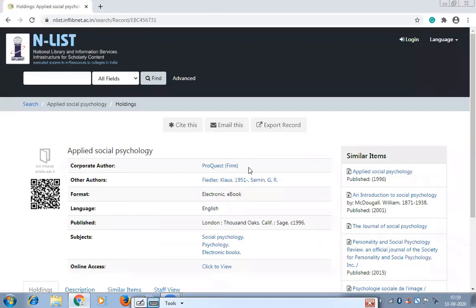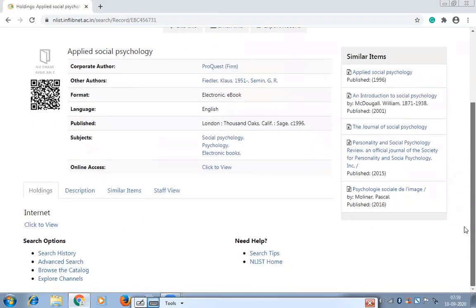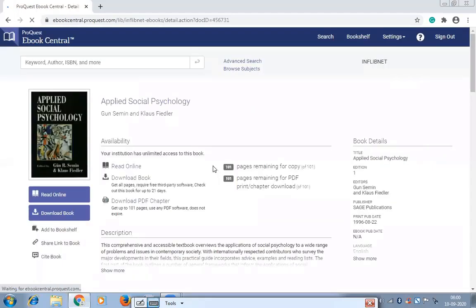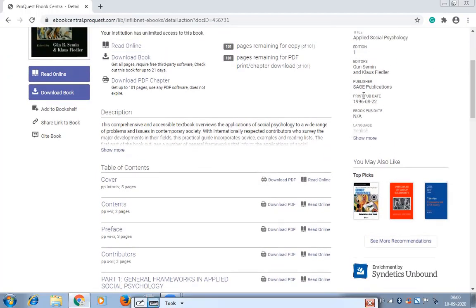When you click on the title of the book, you will find this information, where you can download the whole book or download chapter-wise information. Now we'll go to click to view. See, this is Applied Social Psychology. You can download the full book, read online, or download a chapter of this book. For chapters, we go down. This is the Sage publication.